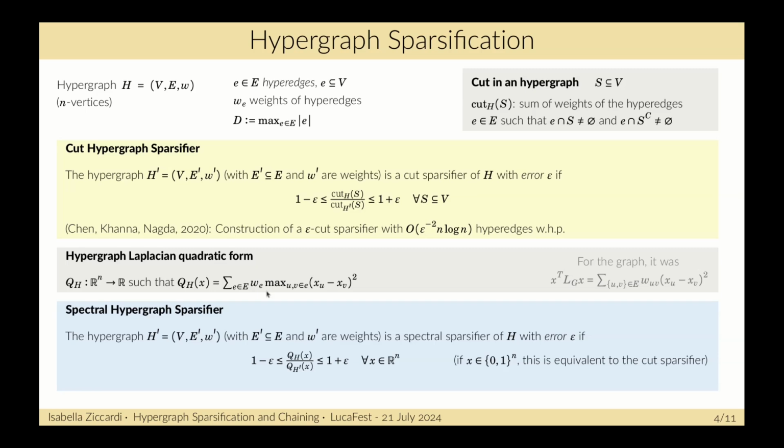So we can define the spectral hypergraph sparsifier. We say that the hypergraph H prime is a spectral sparsifier of H with error epsilon if the quadratic form of H is approximated by the quadratic form of H prime for every x with error at most epsilon. Also in this case, if we restrict x to be a 0-1 string of n elements, this definition is equivalent to the definition of the cut hypergraph sparsifier.